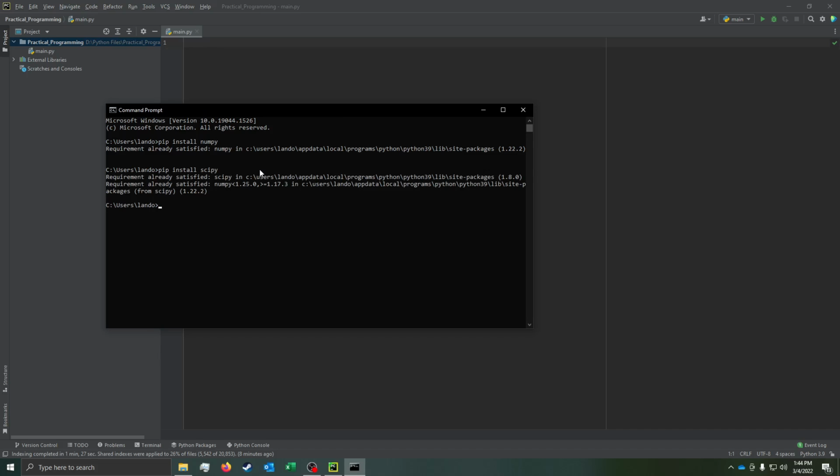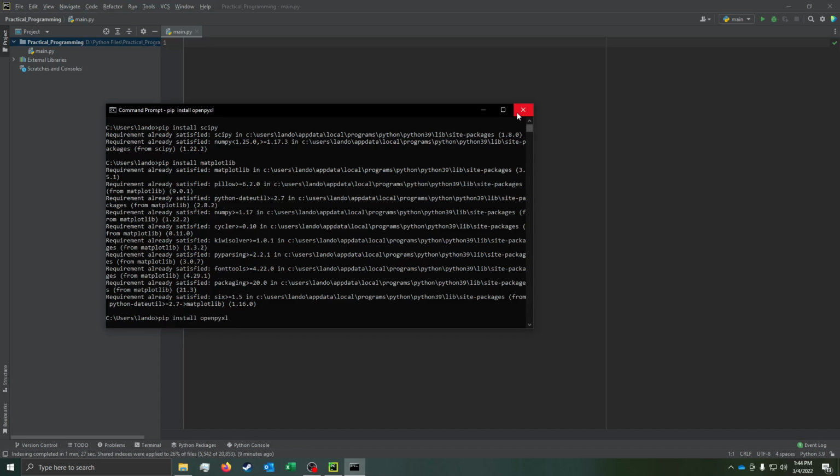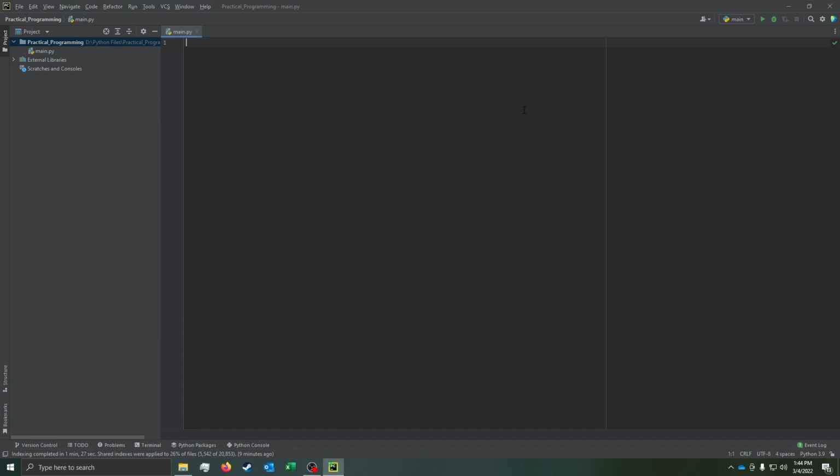I already have scipy, and then let's see, what are some of the other really critical ones? Pip install matplotlib. Enter. Okay, I've already got it. So those are the three really big ones if you're going to be doing day-to-day stuff. Oh, I forgot one more. Pip install openpyxl. This will let you interface with Excel documents, Microsoft Excel. Okay, so we've got all our packages and we've got our main file. So now we're ready to start writing code. I'm going to end this video here and we'll pick up and start writing some code in the next one. All right.